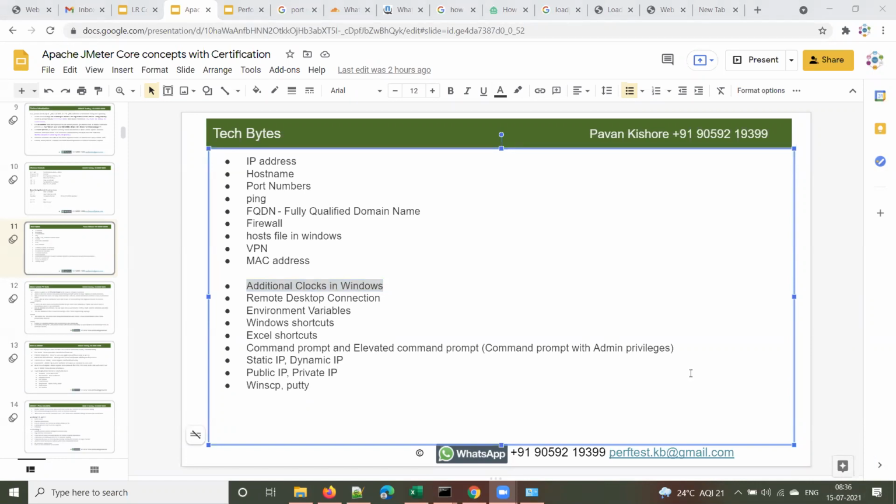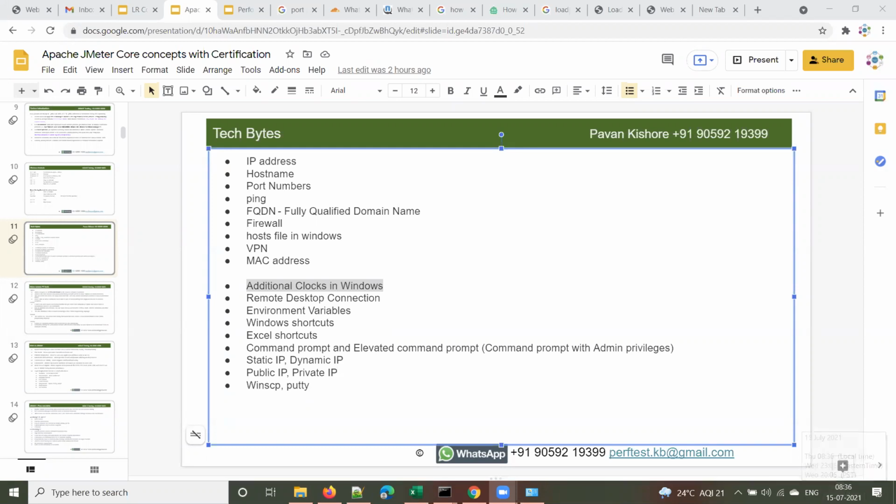Say for example, your servers, your web server, app server, and database server, are in the US if you are working for a US project. If you are working for a UK project, your servers will be in the UK. Your on-site team will also be in that region. So I use this to see my server time.